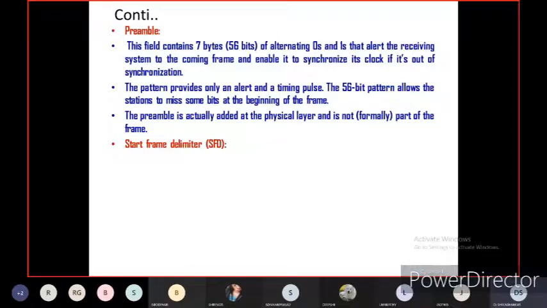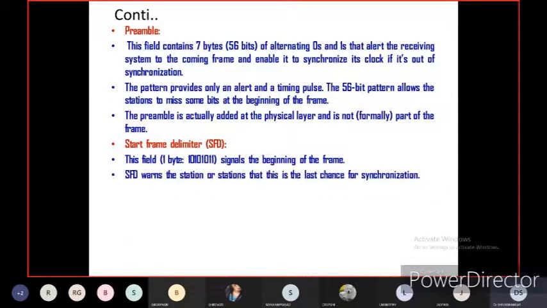This is also 1 byte, as I told you, 10101011, that is 1 byte, and it signals the beginning of the frame. So SFD is the beginning of the frame, but the preamble is not the actual format or part of the frame. SFD warns the station, one station or more than one station, that this is the last chance for synchronization. If any timing pulses are missing, then SFD will warn the single station or multiple stations.